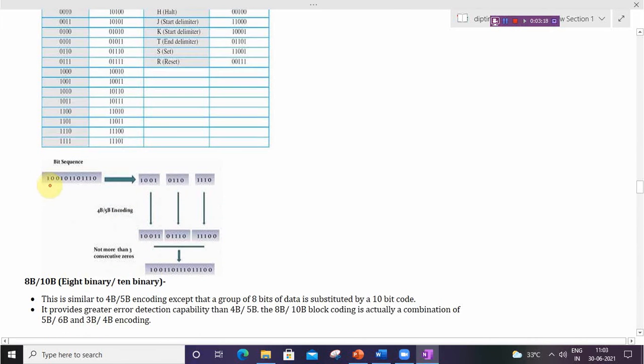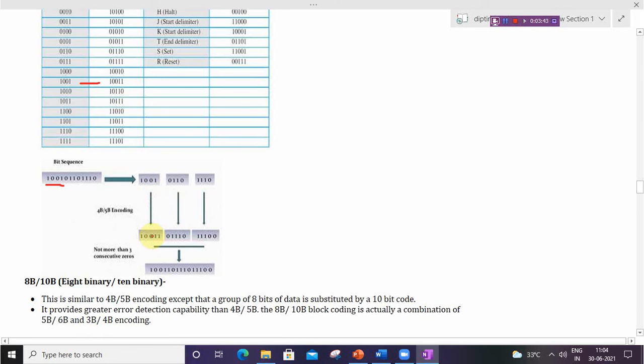The data is 1001, 0110 and 1110. First of all, divide it into 4-bit groups. The first group is 1001, which in the table is replaced by 10011.